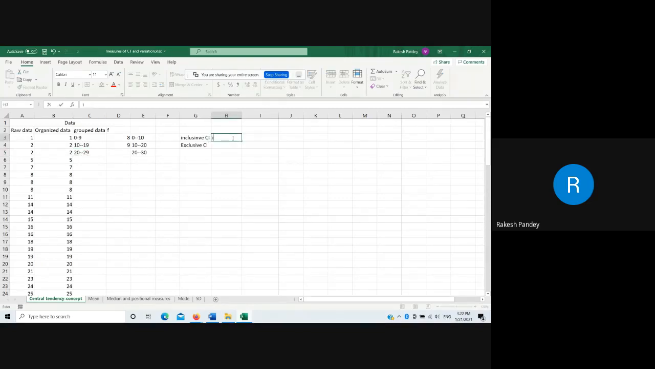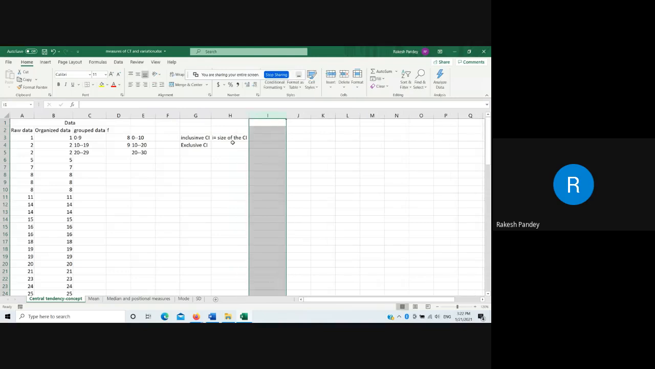Let us create some symbols also. So I is equal to the size of the class interval. And what is the size of the class interval in this? You have correctly answered 10.